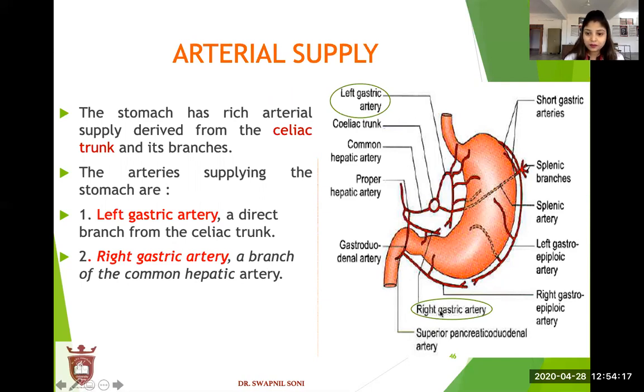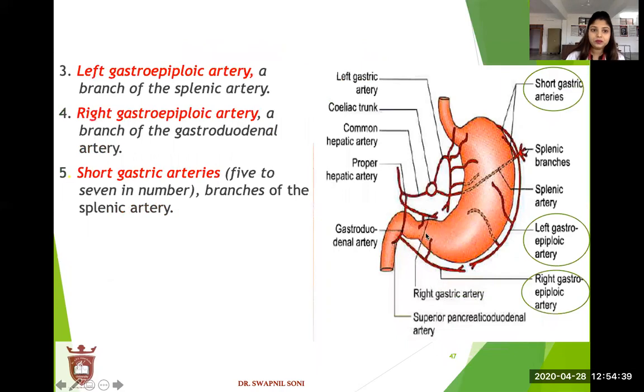Right gastric artery, a branch of the common hepatic artery. See the picture. The common hepatic artery comes from here, and this is its branch. Left gastroepiploic artery, a branch of the splenic artery. This is the splenic artery, and the left gastroepiploic artery is a branch of the splenic artery.